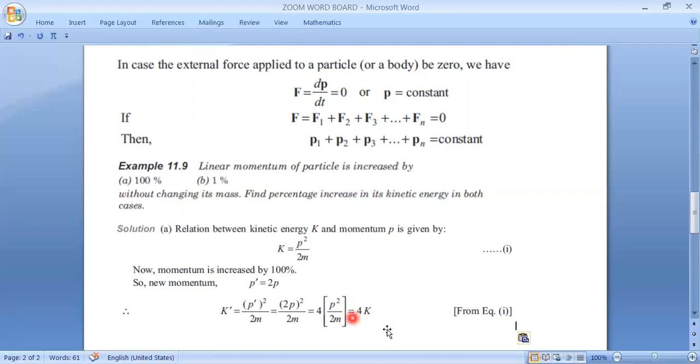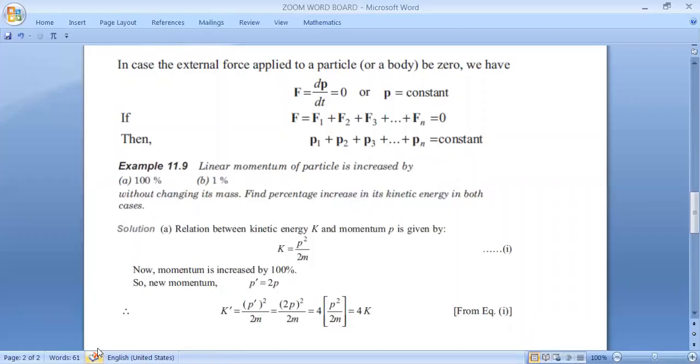This may also be a question. What will be the new kinetic energy? Are you getting it? So your answer will be 4 times. Okay, guys, very good. Now let me discuss the second part: how much is the percentage increase?